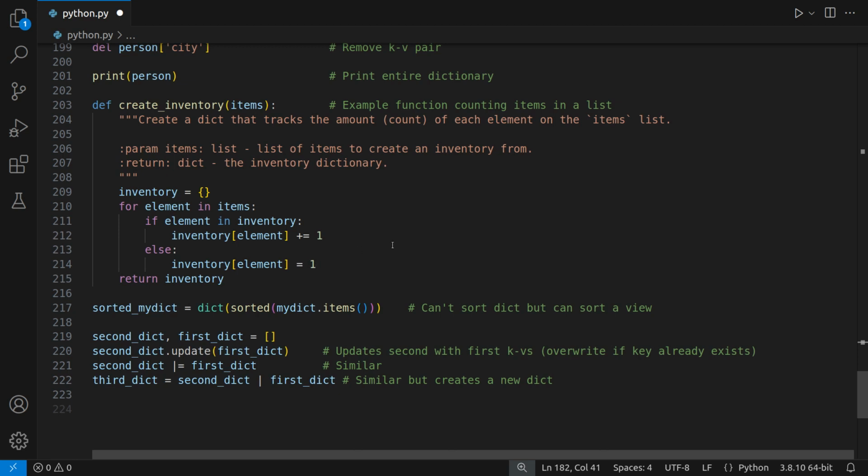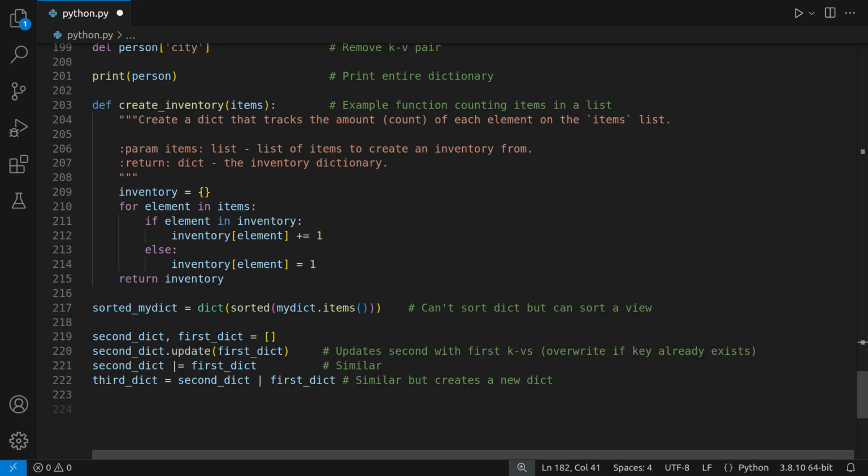Now let's say in the list we've got apple and orange again. So we've got apple, orange. Then in this case it will come in here and it will say, if the apple is in the inventory, which yes it is, then okay, just increment it by 1. So the apple or the orange will become 2. And again, the same for the other fruit. So the first time it sees apple, orange, or whatever fruit it is, it will assign it a value of 1. Thereafter, it will increment by 1.